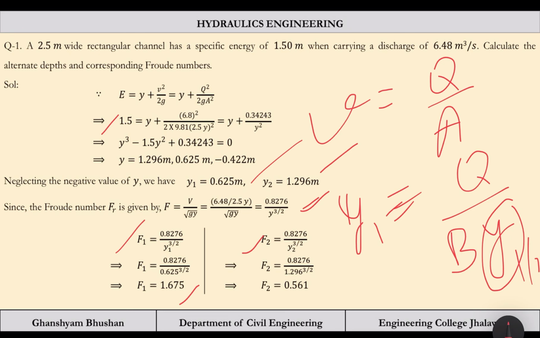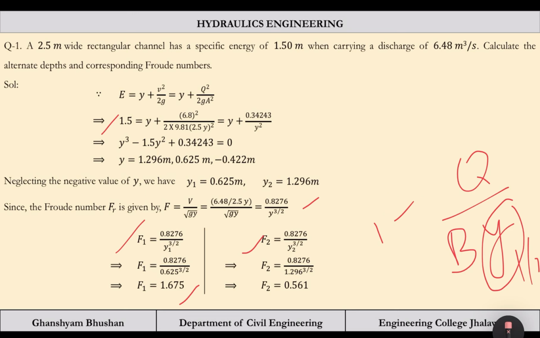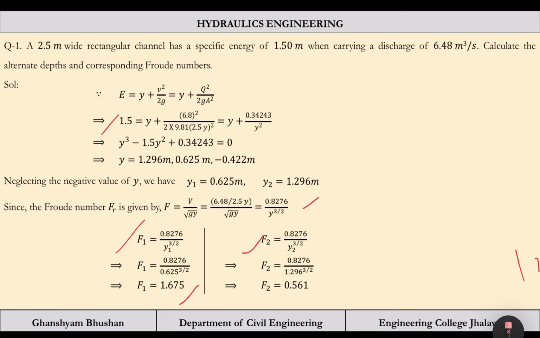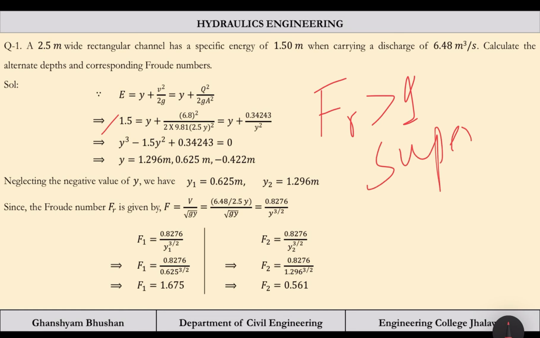So clearly you can see Froude number 1 and Froude number 2 are on either side of unity. That means one flow is subcritical and one flow is supercritical. If the Froude number is greater than 1, that flow is termed supercritical, and if the Froude number is less than 1, then that flow is termed subcritical. So F1 shows supercritical flow, and F2 is 0.561, which means the flow is subcritical here.